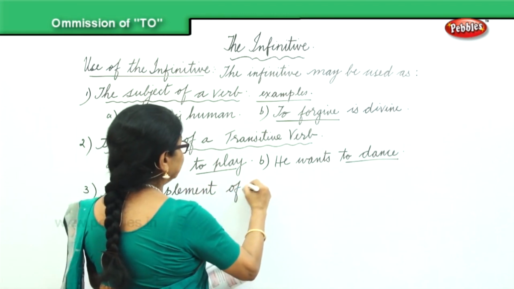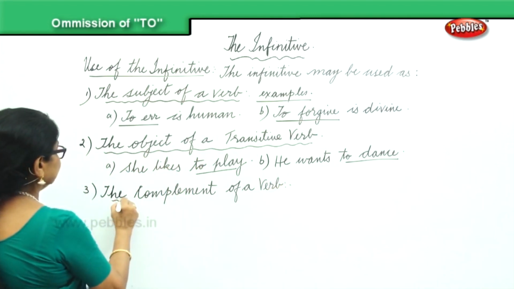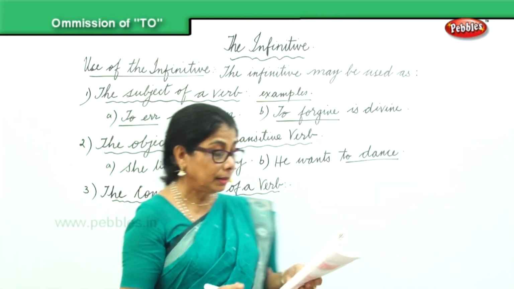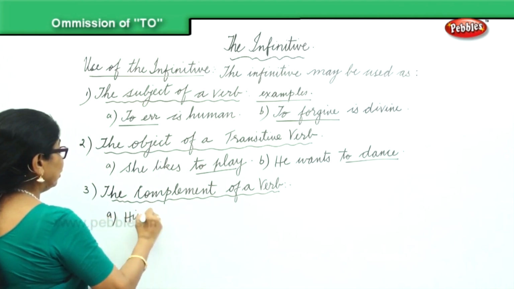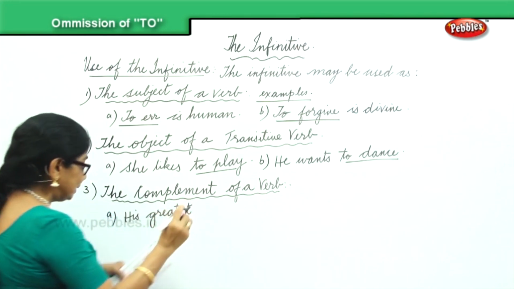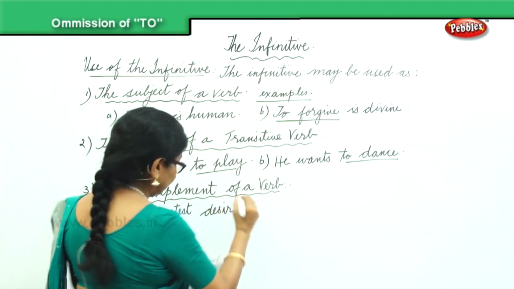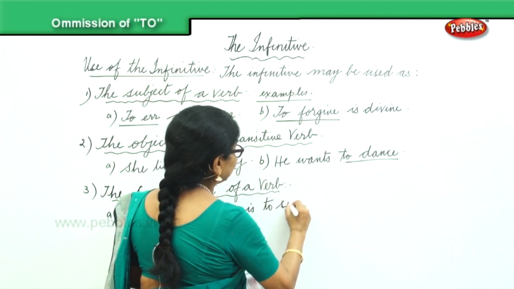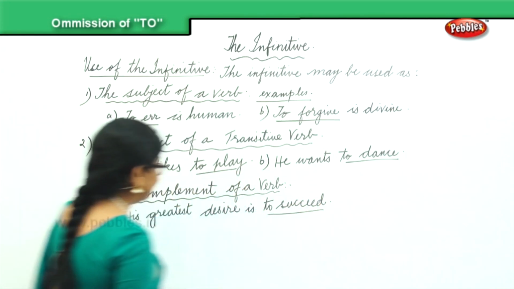Here the examples are: his greatest desire is to succeed.